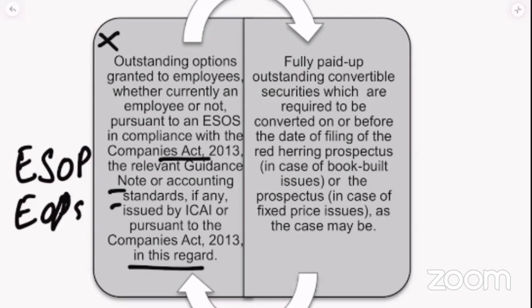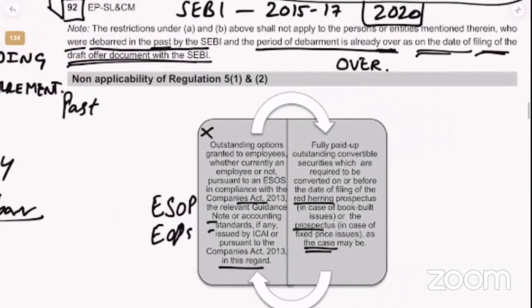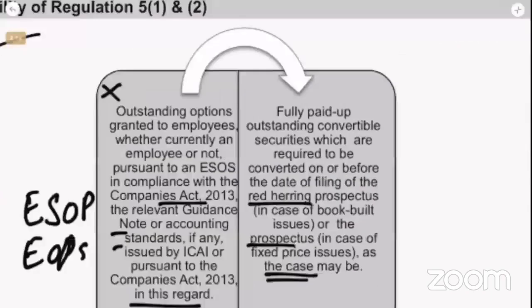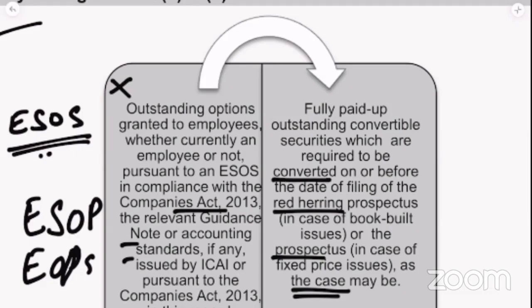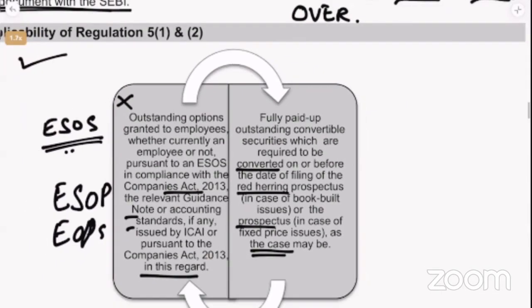Fully paid up outstanding convertible securities which are required to be converted on or before the date of filing of the red herring prospectus or the prospectus, as the case may be. So non-applicability of regulation 5, subregulation 1 and 2 is relating to outstanding options in employee stock option scheme, or fully paid up outstanding convertible securities which are required to be converted on or before the date of the red herring.